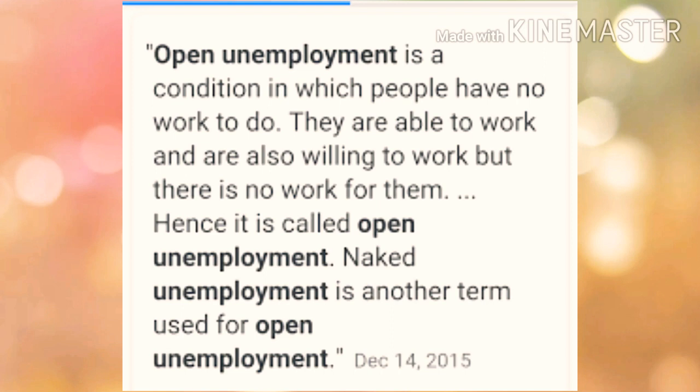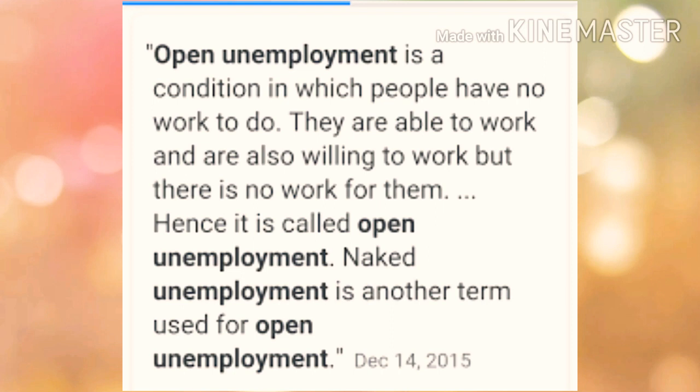The second one is open unemployment. What is open unemployment? Open unemployment is a situation when the person does not have a job and is clearly visible as unemployed. This is also called visible unemployment or naked unemployment.